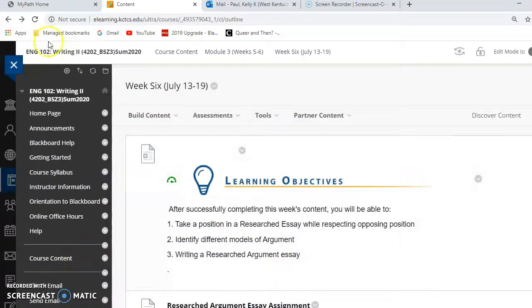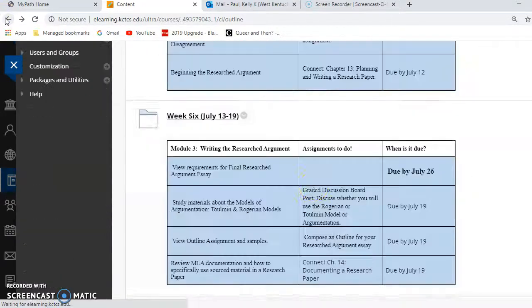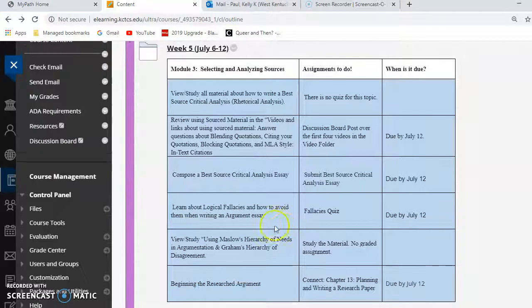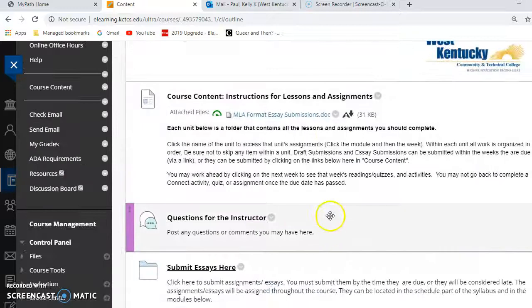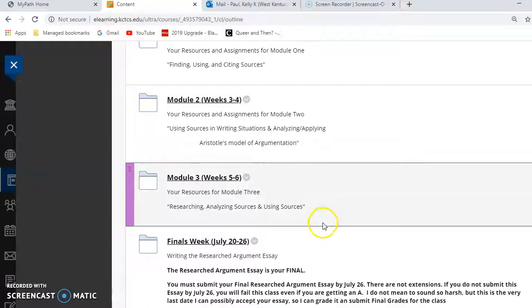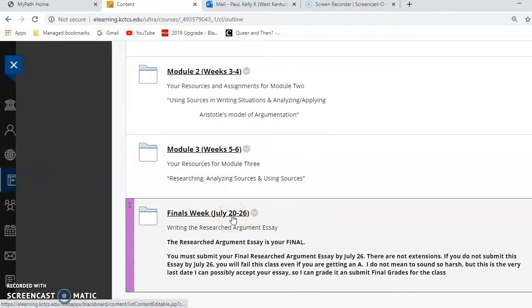If you go out of this and into next week, just to look ahead for finals week, we're coming very close to the end of this semester, so we need to really pay attention to our time. I cannot accept any final research paper after July 26th. Anything submitted after that will not be graded. Additionally, you cannot pass this class without having submitted a final research paper.